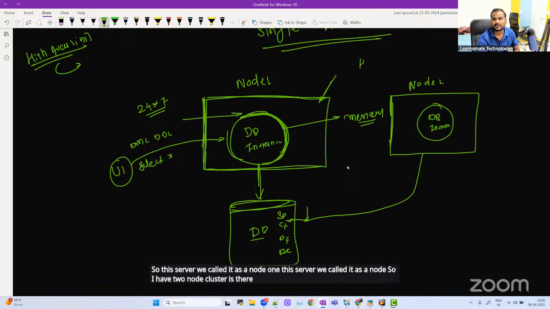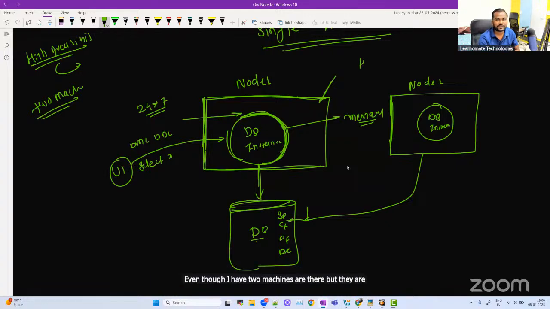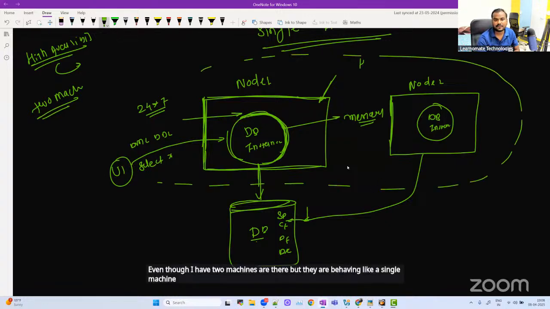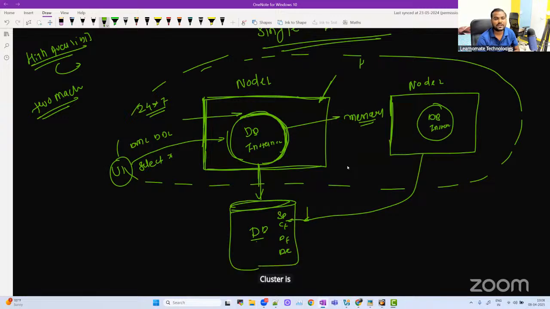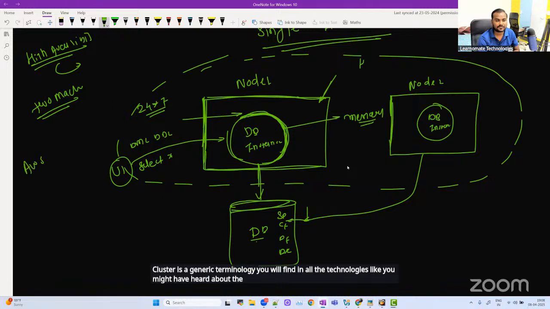Why is it called a cluster? Cluster means that even though I have two machines, they are behaving like a single machine. That is called a cluster. Don't consider that you will learn the cluster terminology in the database only. Cluster is a generic terminology you will find in all technologies. You might have heard about the AWS cluster, or the Hadoop cluster. We are talking about the database cluster now.